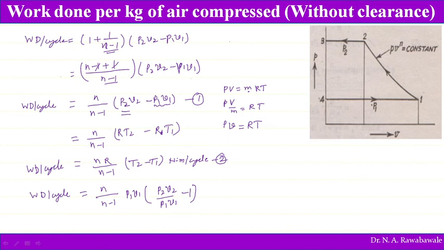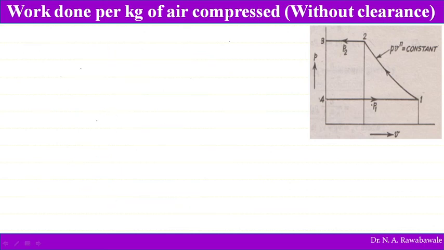So this can be further written as, we'll copy this equation, work done per cycle is equal to n divided by n minus 1, P1 V1, in brackets, P2 V2 divided by P1 V1, minus 1.